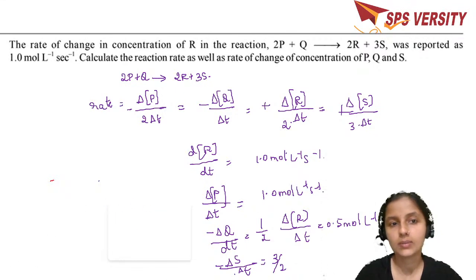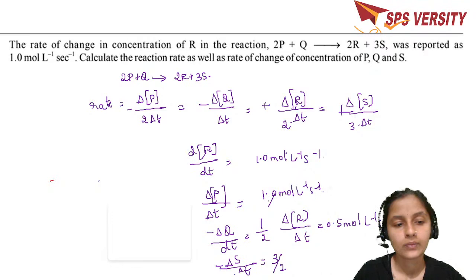Delta S divided by delta T is equal to delta R into 2 delta T. When you rearrange it, you are going to get, times 1, which is equal to 1.5 mole per liter per second.